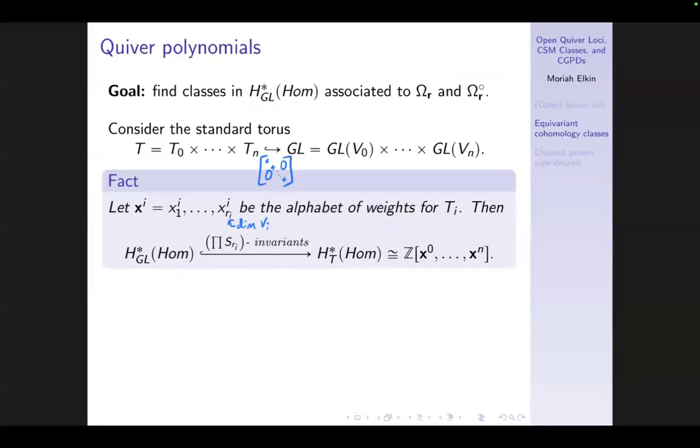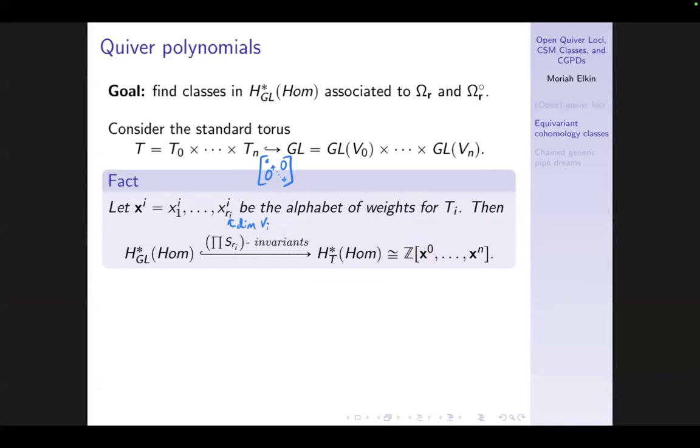To compute this, we can look at the standard torus inside this big product of general linear groups. So just embedding in as diagonal matrices in each of these matrix spaces. And we can look at alphabets of torus weights for each of these tori, and it is a fact that the torus equivariant cohomology ring of a contractible space like Hom is just the polynomial ring in the torus weights. So each of these is a whole alphabet of weights with the number of variables equal to the dimension of the corresponding vector space.